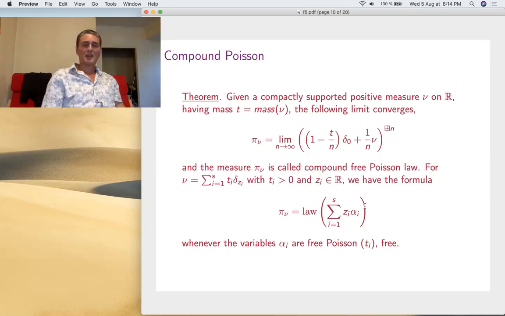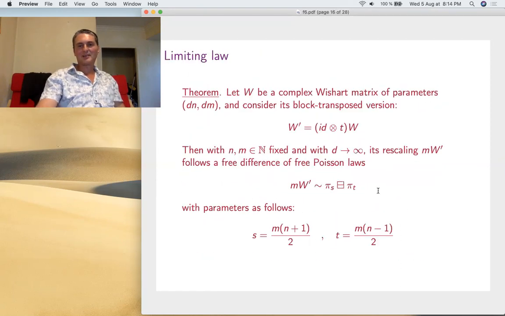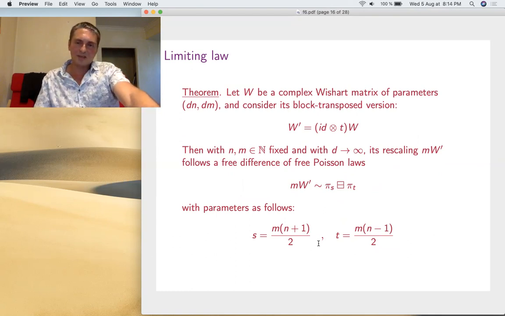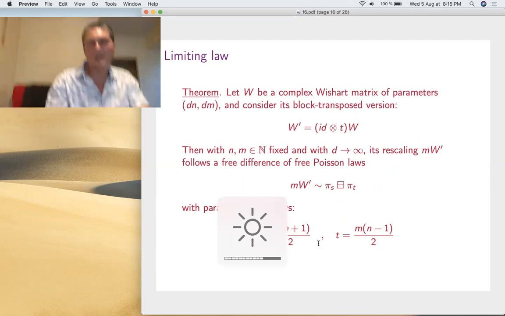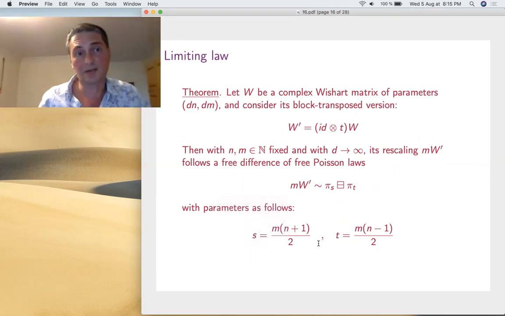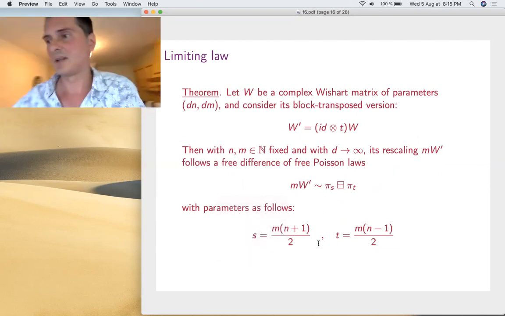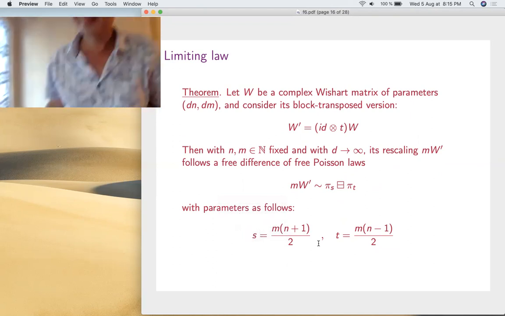So yeah, these compound Poisson laws, you can think of them somehow: the order of complexity is the length. So if you just have one variable here, that's Poisson, right, of t. Now, if you have things of length 2, I mean linear combinations, these are exactly what we find here. Now, since the parameters, of course, can take any values when m and n vary, you basically get any kind of length-two compound Poisson law. So that's very interesting.